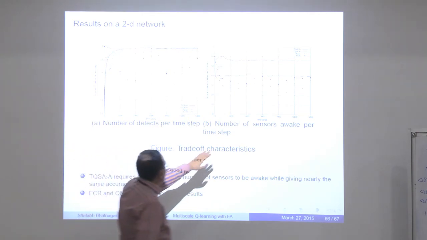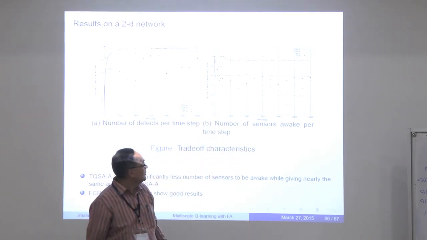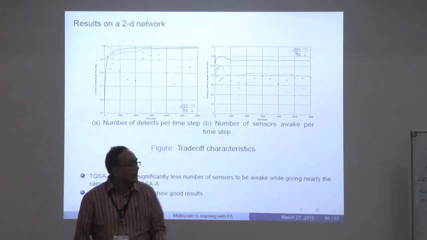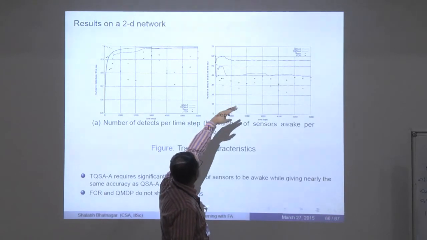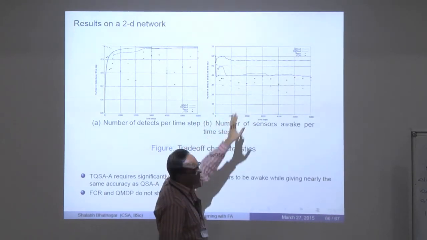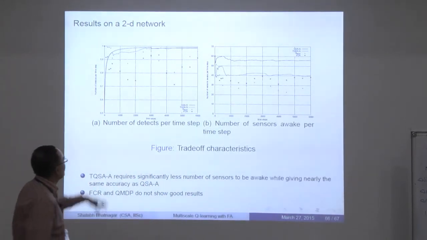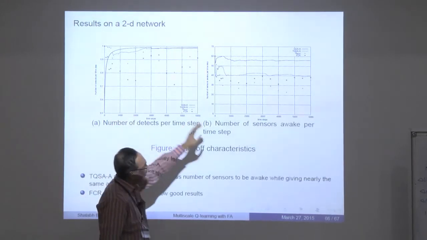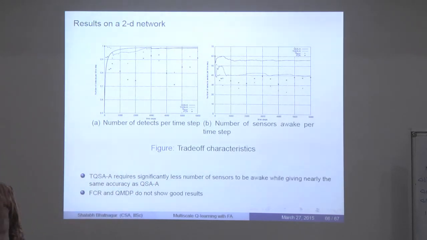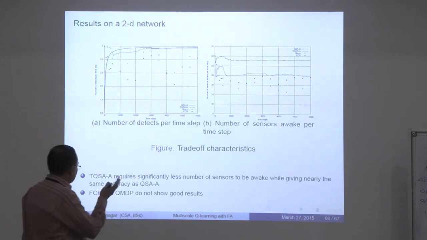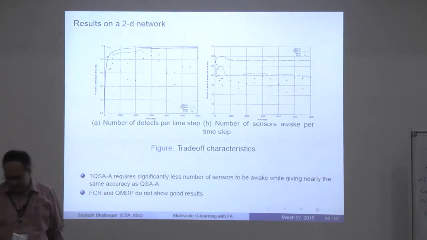The difference comes here. This is a plot of the number of sensors that were awake per time step as a function of the number of time steps. Here the Q-learning algorithm required as many as 60 sensors to be awake. The 2-time scale Q-learning algorithm requires almost 40, so there is a clear saving. The 2-time scale Q-learning algorithm provides almost the same accuracy as Q-learning, but with far fewer sensors awake, almost cut down by one third. That's the way to look at these two plots, and the algorithms in the literature didn't show good results.